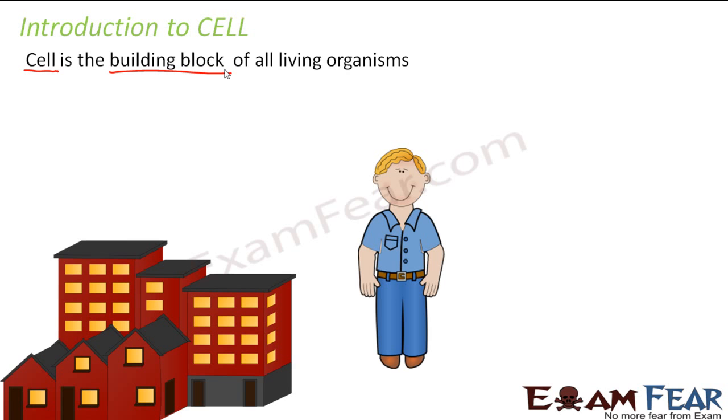A house has so many identical bricks, but that doesn't mean all different houses look similar. Your house and your neighbor's house look different, however both are made up of bricks. The building block is the same, but depending upon how the building blocks are arranged, you are able to construct two different types of houses.